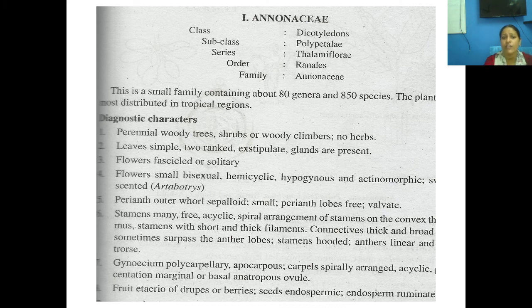Okay, so then what about the fruit? They are aggregate of berries. Okay, the berries are aggregate. In the seed there is endosperm, and the endosperm is ruminate. Okay, so these are the characters of the Annonaceae family. So very interesting topic it is.